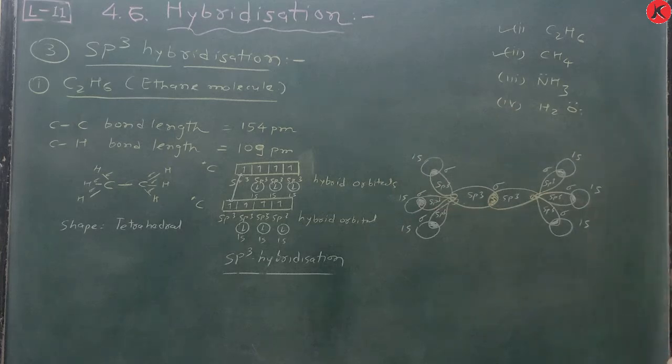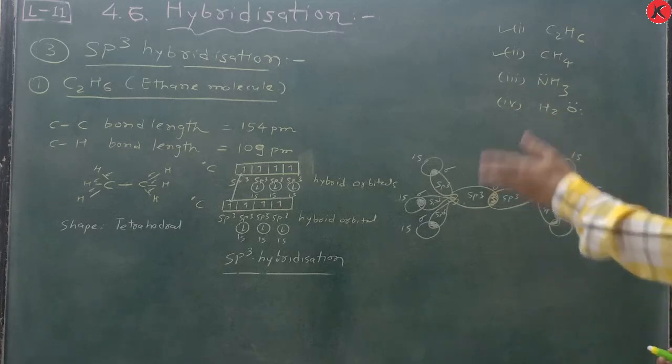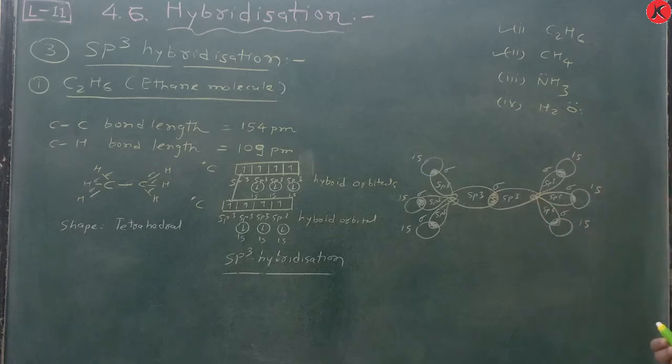Now we move to the most important question: methane, ammonia and water molecules are all sp3 hybridized, but their shapes are different and bond angles are also different. Explain on the basis of hybridization and the VSEPR principle. This question is very important.